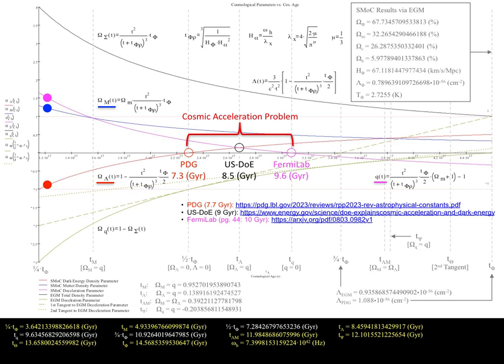Therefore, according to the electrogravimetric construct, the particle data group solution actually denotes the cosmological instant when the dark energy density parameter equaled 0. Moreover, the U.S. Department of Energy solution actually denotes the cosmological instant when the dark energy density parameter equaled the deceleration parameter. In addition, the Fermilab solution actually denotes the cosmological instant when the deceleration parameter equaled 0. So what's the bottom line?